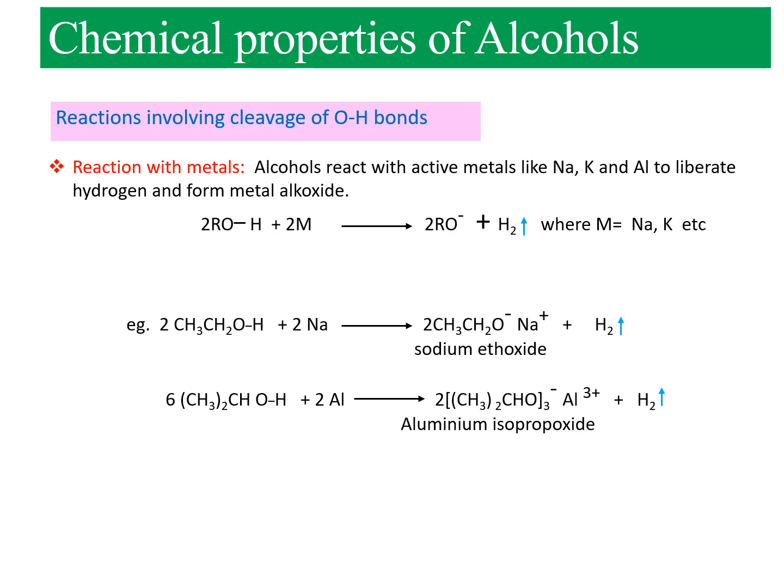2ROH plus 2 molecules of metal react to form a metal alkoxide by the evolution of hydrogen, where the metals can be sodium, potassium, etc. These are two examples. First one, the primary alcohol ethanol, reacts with metallic sodium to give sodium ethoxide and hydrogen. And second one is the tertiary alcohol, and it reacts with aluminium to form aluminium isopropoxide with the evolution of hydrogen.